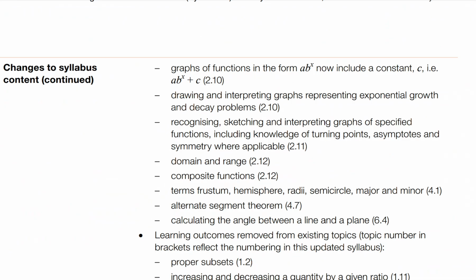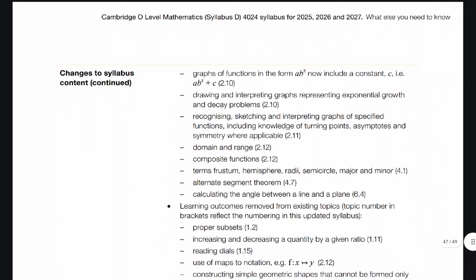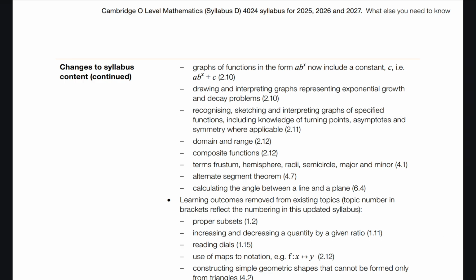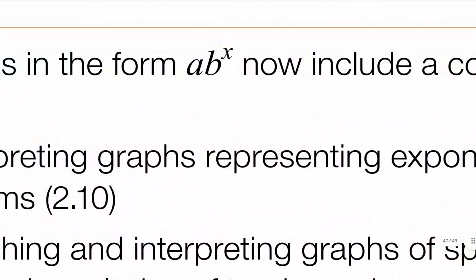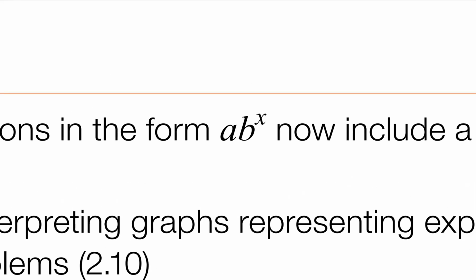Next is interpreting graphs representing exponential growth and decay problems. I don't know about this. We have never seen a question like this before. But as I told you in the syllabus, and hopefully in my notes, when the form a b to the x has x be negative instead, a b to the negative x, it will represent exponential decay.